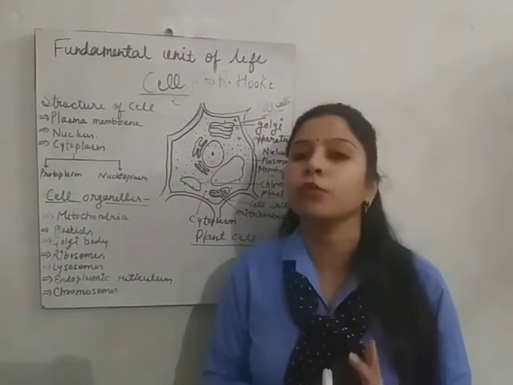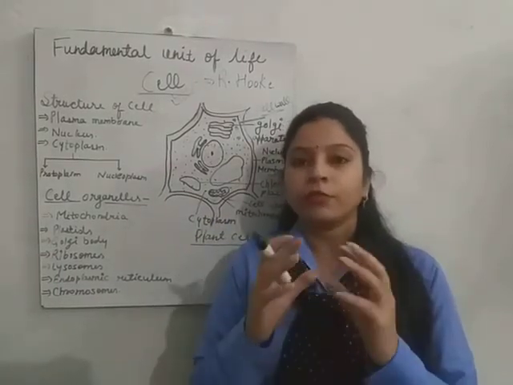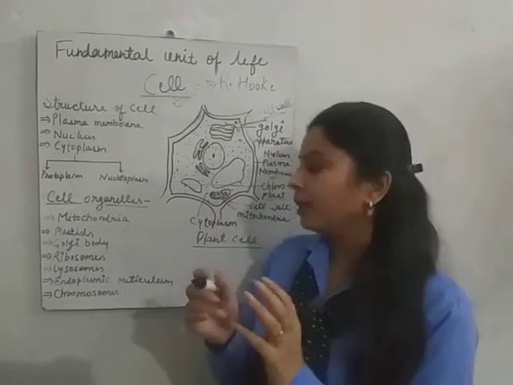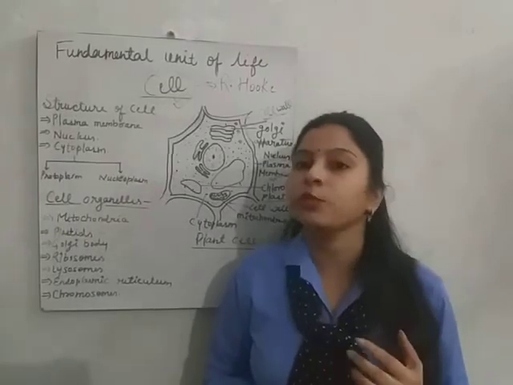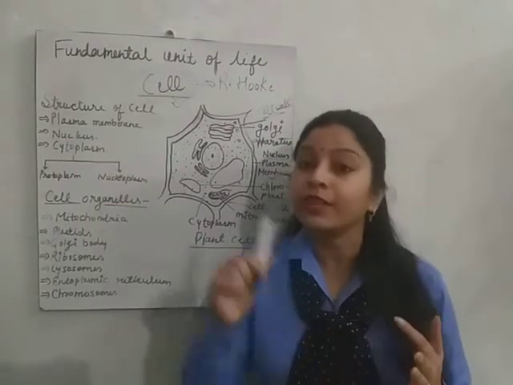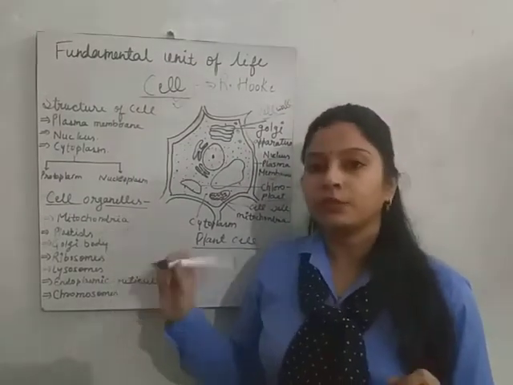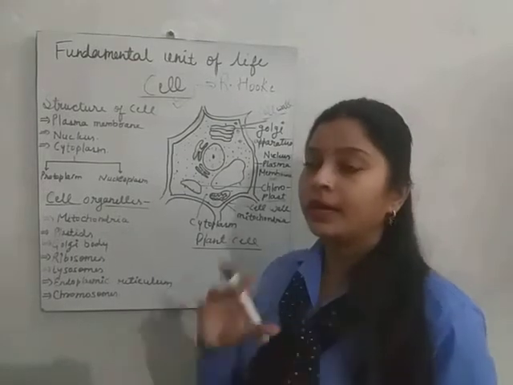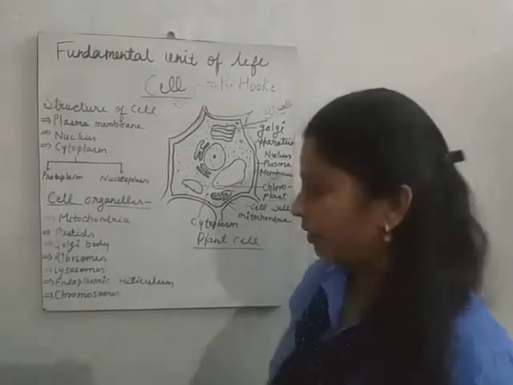What is the function of chromoplast? The color of flowers, the color of different fruits. जो fruit और flower का color होता है, chromoplast is responsible for that. Chloroplast is responsible for stem and leaf green color, and chromoplast is responsible for the color of fruit, different fruit colors like red, yellow, purple, different kinds of flowers and fruits we are having.